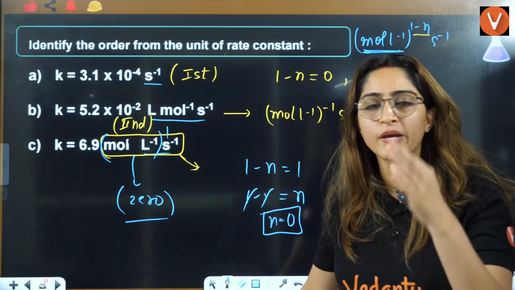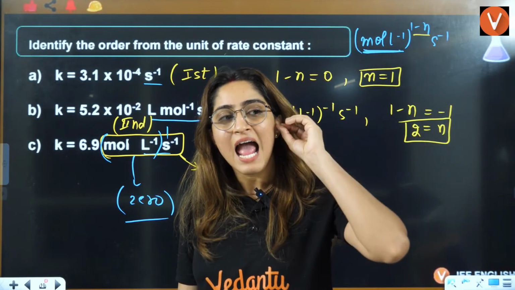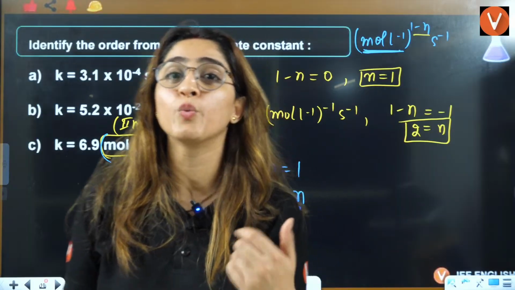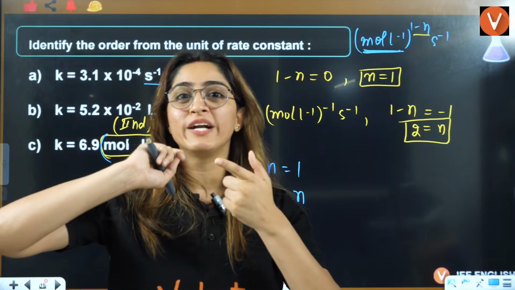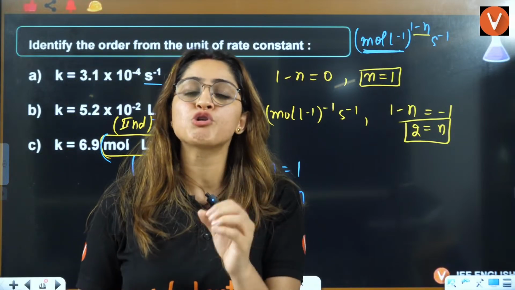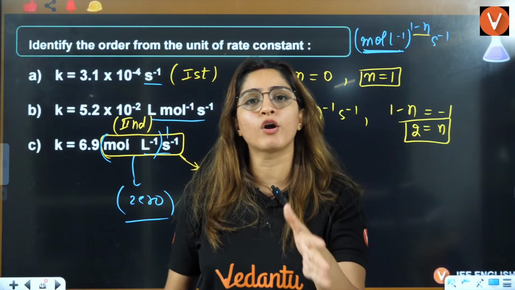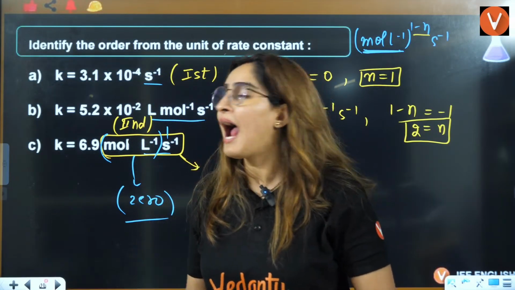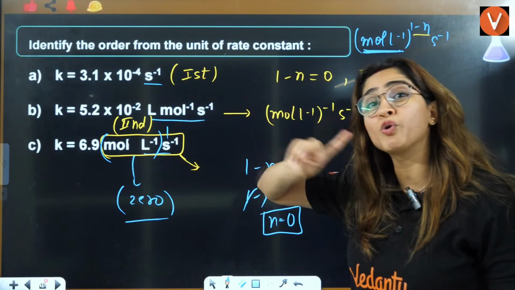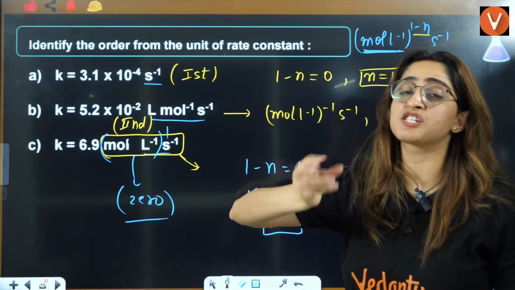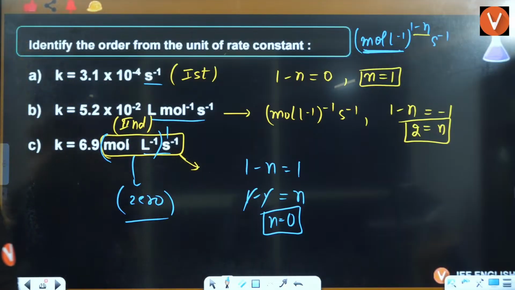Is this a first order? Because we are going to study zero order, first order, second order reactions in detail. And in those reactions you will study how you can calculate time and half-life period. For that you should know what kind of reaction it is, because zero order, first order, second order have different formulas. And in that this will help you. For example, if the rate constant is given to you, you can predict that this is a first order reaction, this is a second order reaction, and which formulas you have to use. Okay, right?